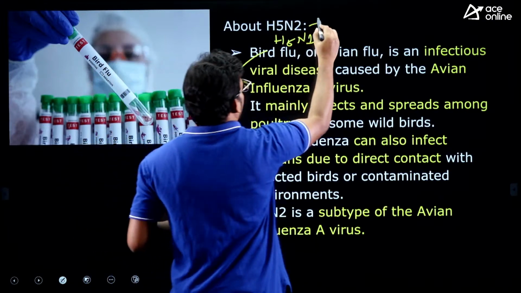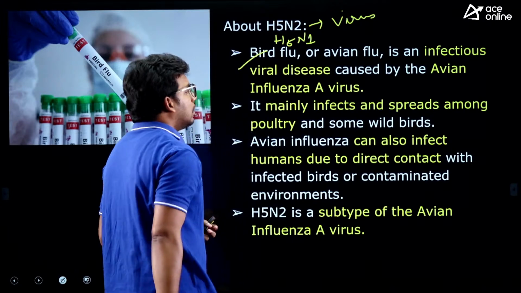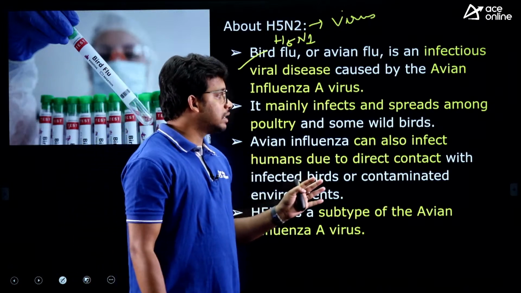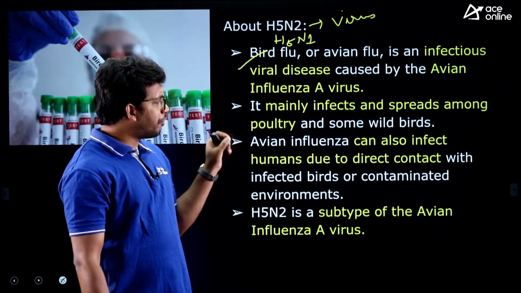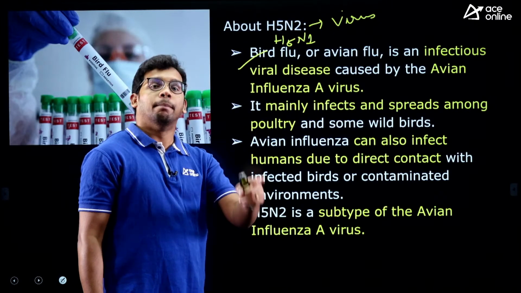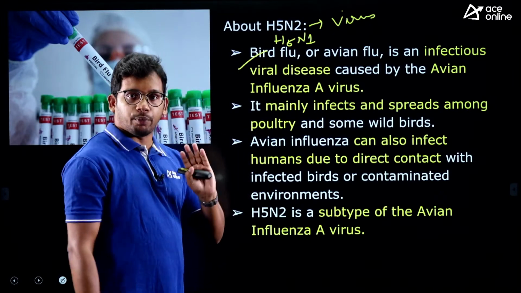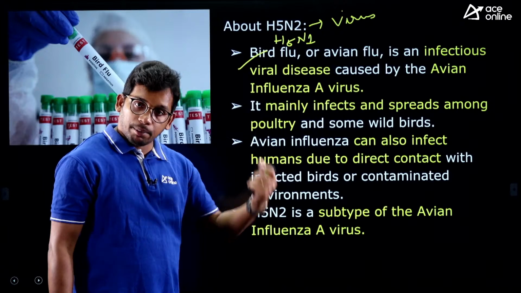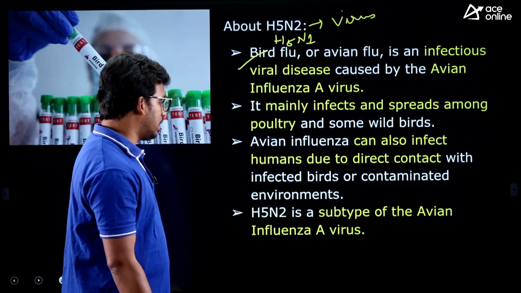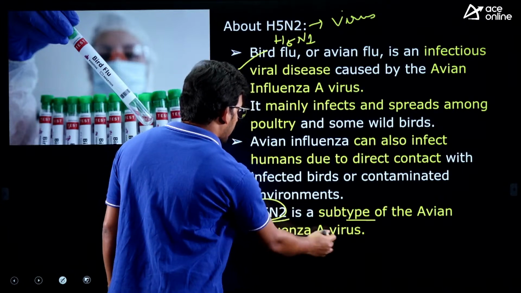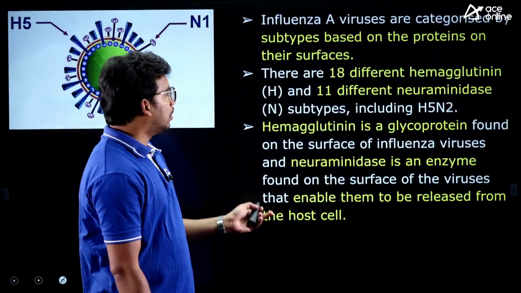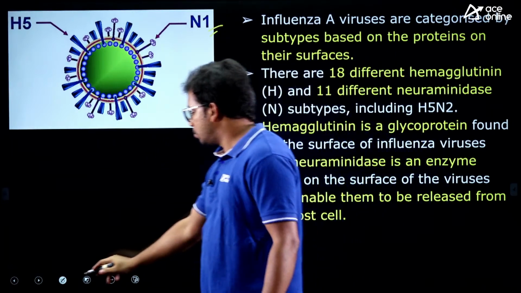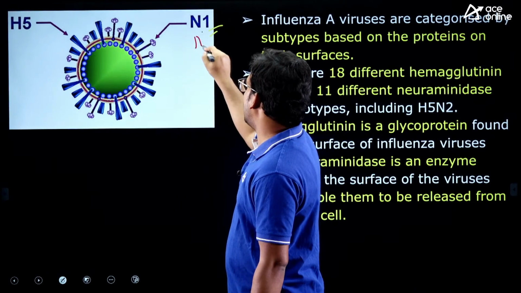So this is nothing but a virus, right? It mainly affects, as we have just discussed, the birds, wild birds, and very, very rarely it can also spread from birds to humans, right? Very important, it is not a communicable disease, from human to human it won't transfer, but from birds to humans there is a possibility of spread, right? So H5N2 is a subtype of avian influenza like other strains. Take the example of H5N1, the same mechanism, we have a different strain, that is N2, that's all.